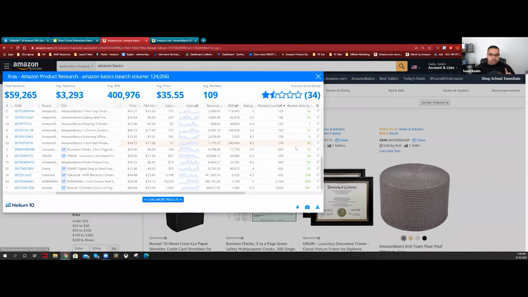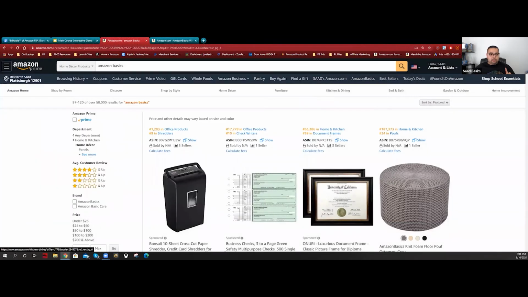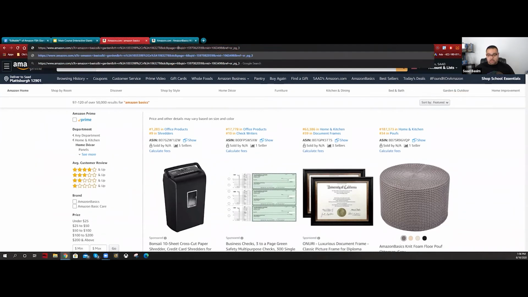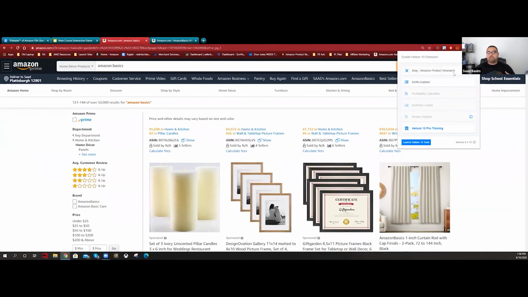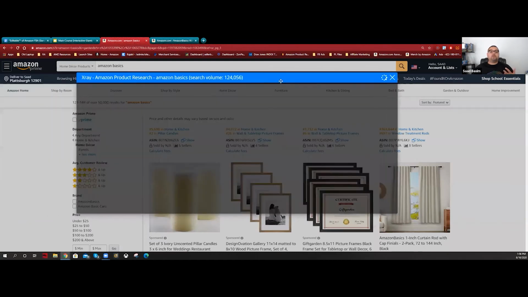What is that? Curtains. Thank God I always choose home decor. Let me go back, I think 4, let me go to 6. And you keep doing the same thing over and over. But look, this is going to work even better once you're in the specific niche that you really know what you want to sell in.